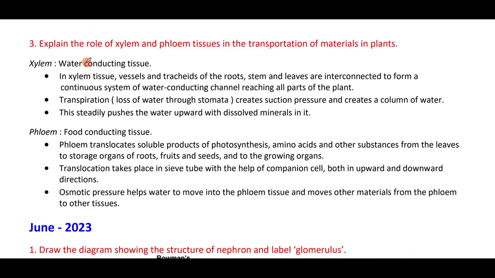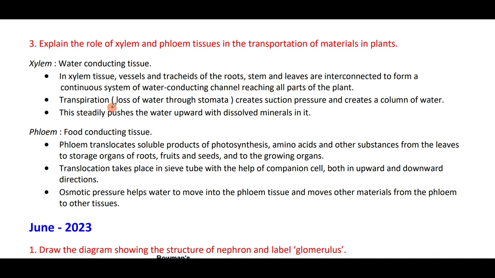Explain the role of xylem and phloem in the transportation of materials in plants. We know that xylem is a water conducting tissue. In xylem tissue, vessels and tracheids of the root, stem and leaves are interconnected to form a continuous system of water conducting channel reaching all the parts of the plant. Transpiration, the loss of water through stomata, creates a suction pressure, creates a column of water. Because of this, what happens? The water is steadily pushed upward with dissolved minerals in it.